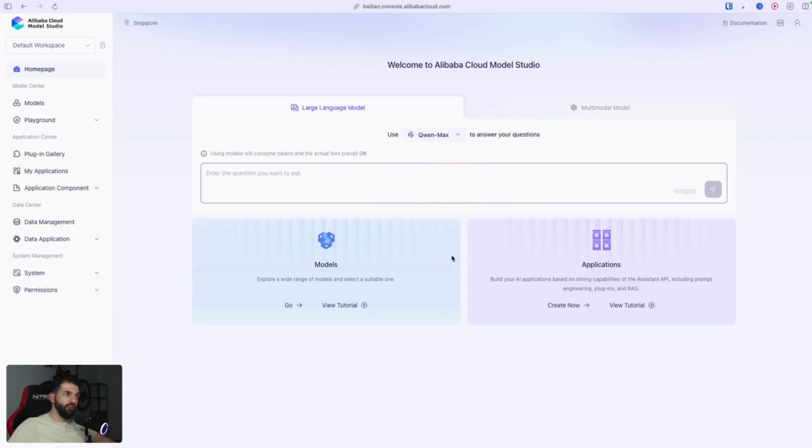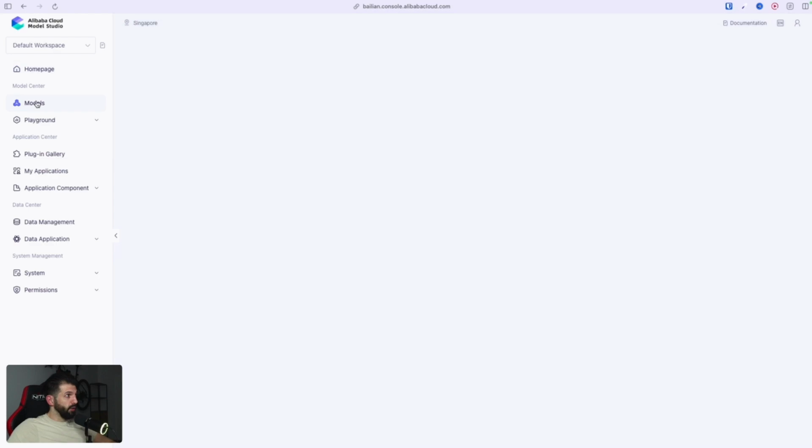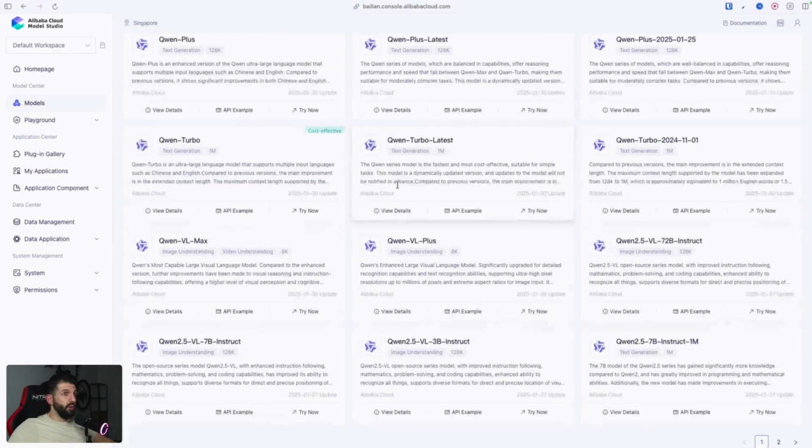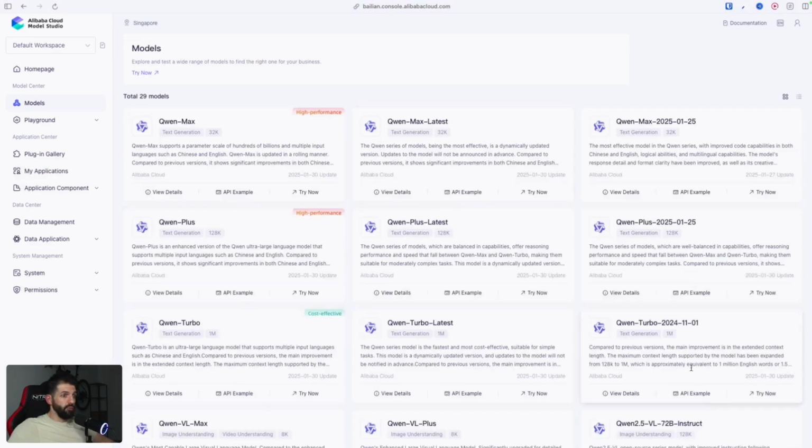So once you're in this console, you want to click on Models, and here you will see all of the models that you have access to. As you can see, there are 2 pages. To be honest, I have absolutely no idea what the difference between Qwen Max High Performance and Qwen Max Latest is. If you know, please drop a comment down below and explain it to me, because I would love to know. And we want to go with Qwen Max Latest, the middle one here.